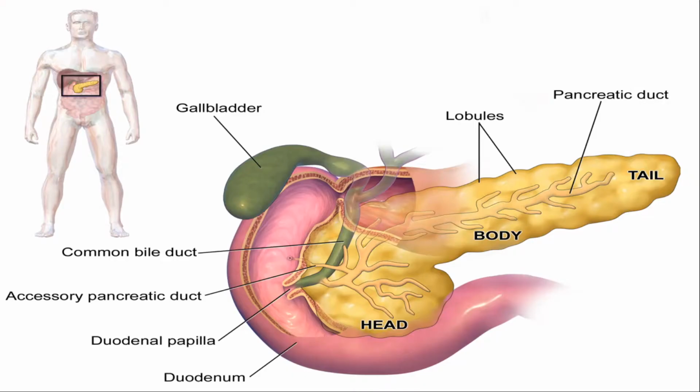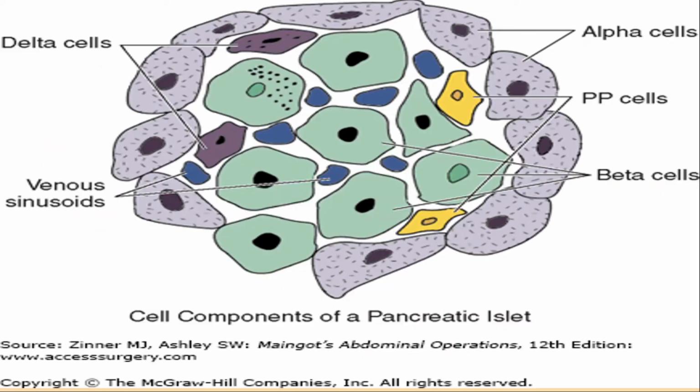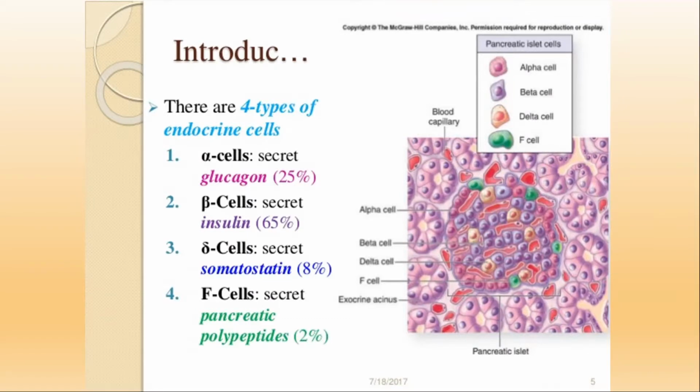This is the pancreas structure or shape, and the pancreas consists of different cells: alpha cells, beta cells, delta cells as well as PP cells or F cells. So what is the role of these cells? Alpha cells produce glucagon, beta cells produce insulin, delta cells produce somatostatin, and F cells or PP cells produce pancreatic polypeptide. So what is the role of the individual hormones? We will see one by one now.